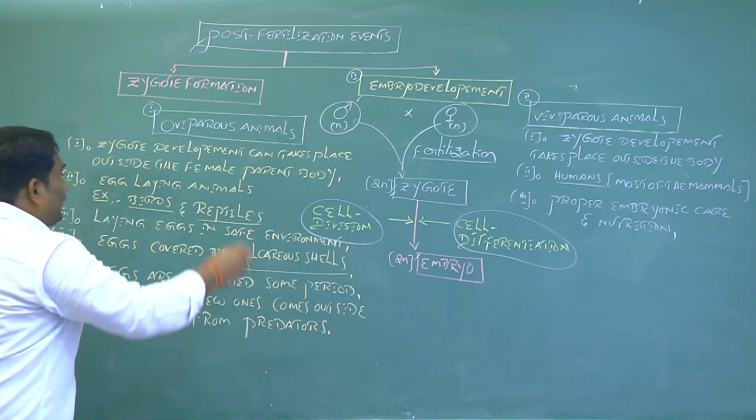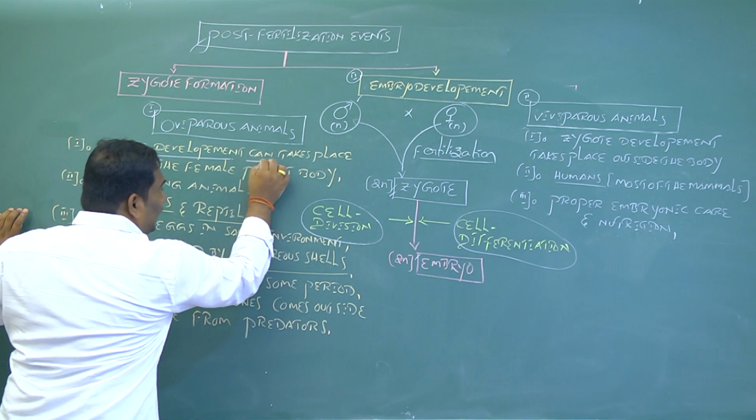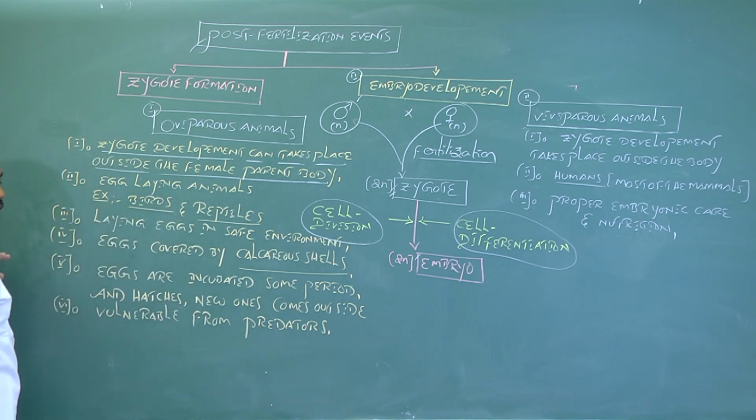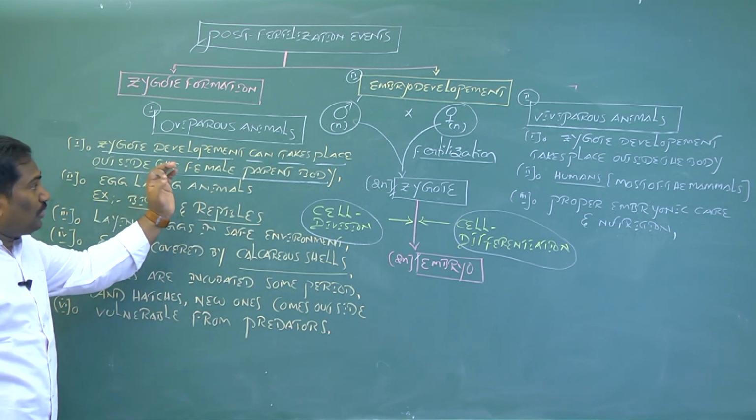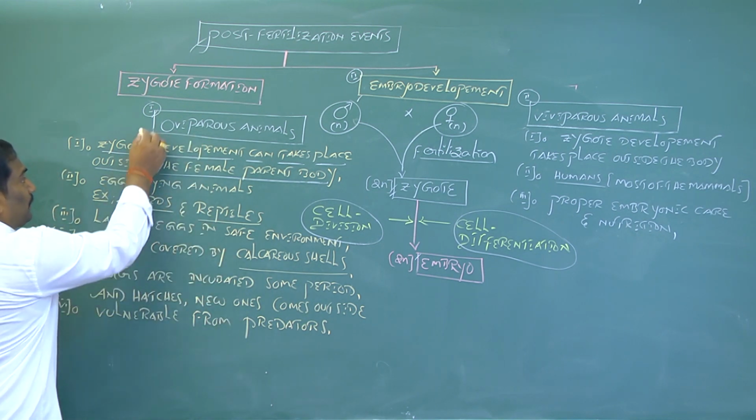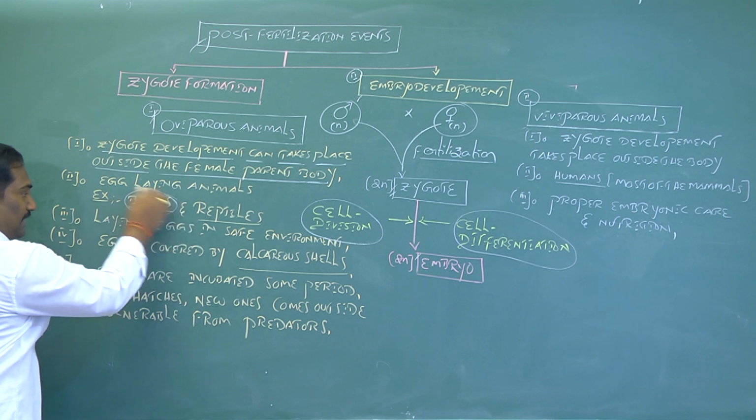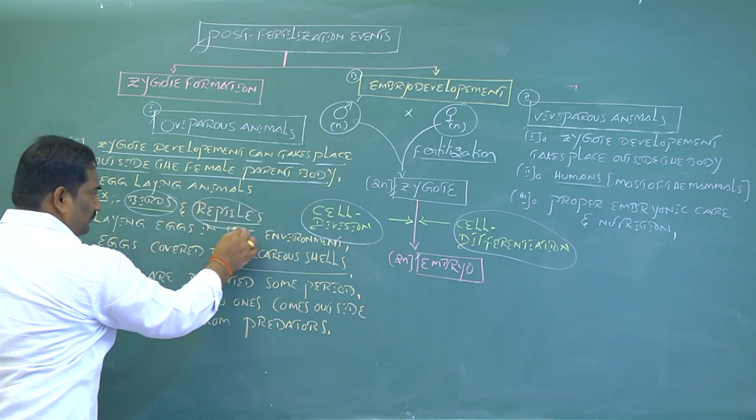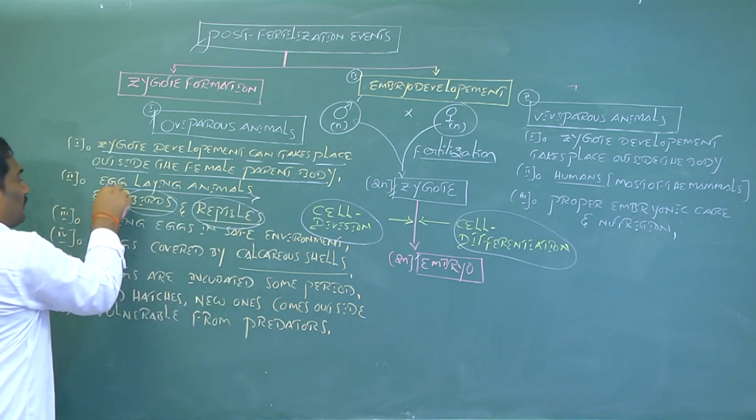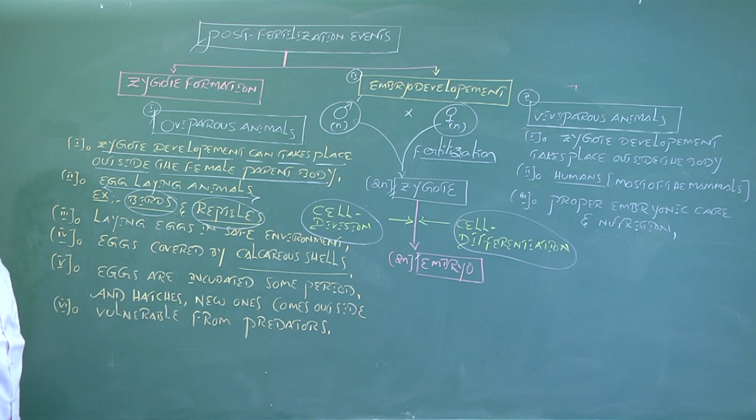Now I will discuss what oviparous animals are. When zygote development takes place outside the female parent body, they are called oviparous animals. The best examples for oviparous animals are birds and reptiles. These are egg-laying animals.